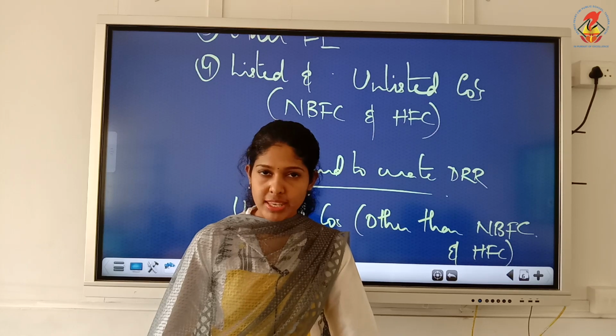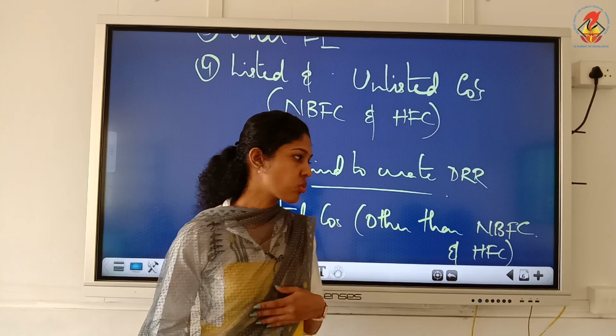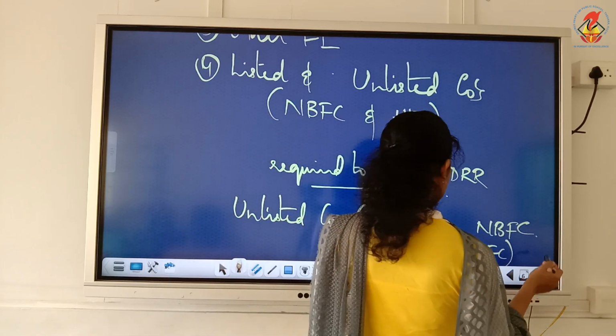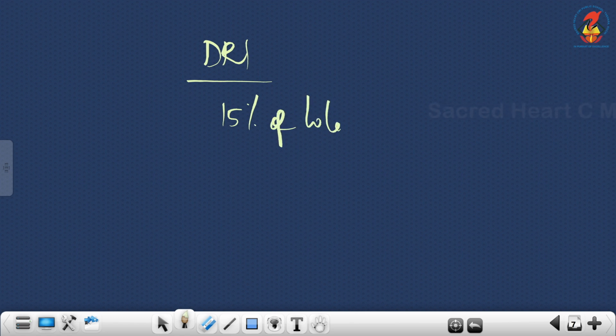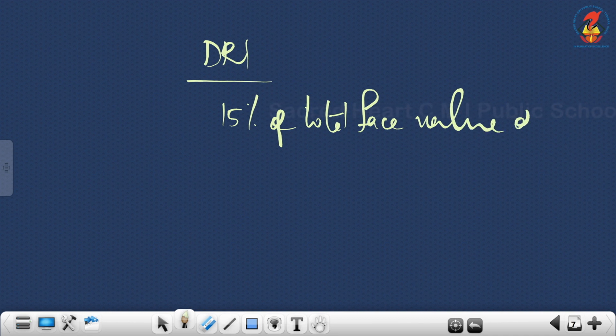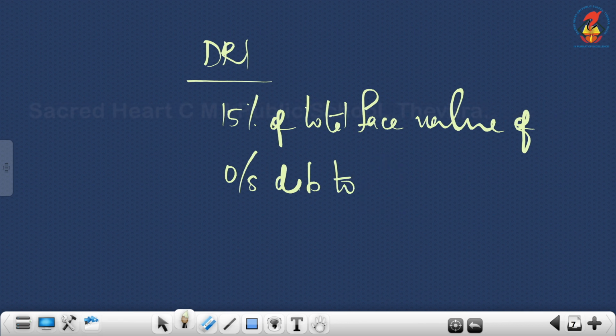So that is the investment which you are going to do, and there is a rule regarding this particular DRI also. For DRI, the rule is minimum of 15% of, so DRR was 10, here it is 15, of total face value of outstanding debentures to be redeemed this year.